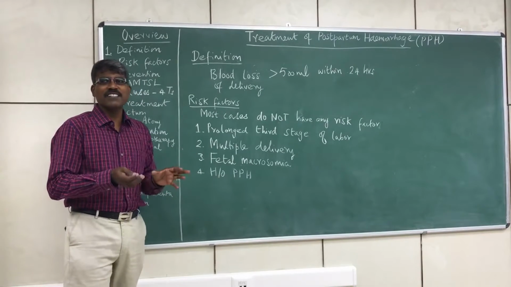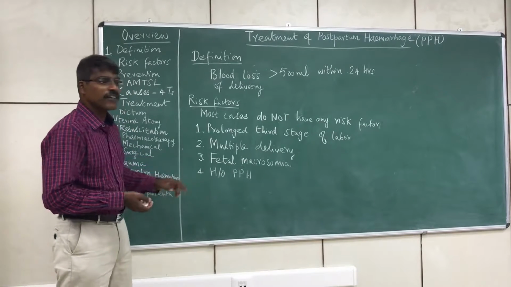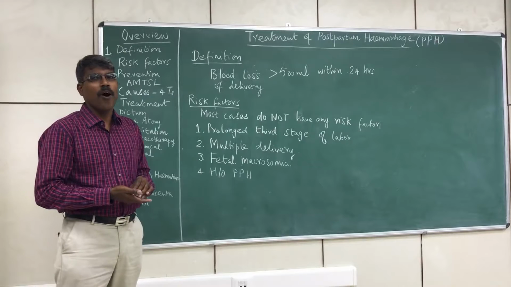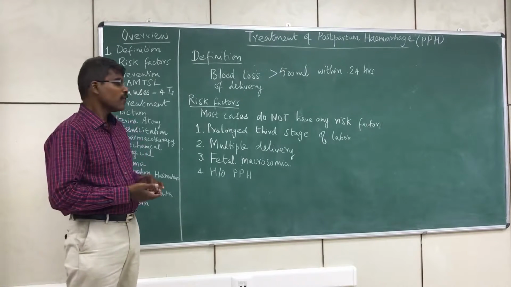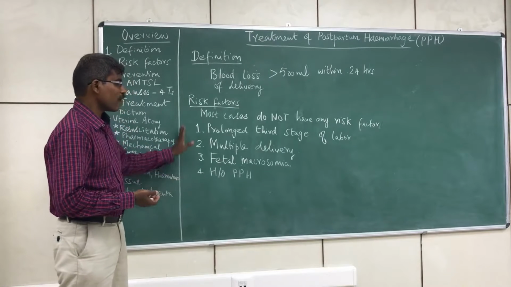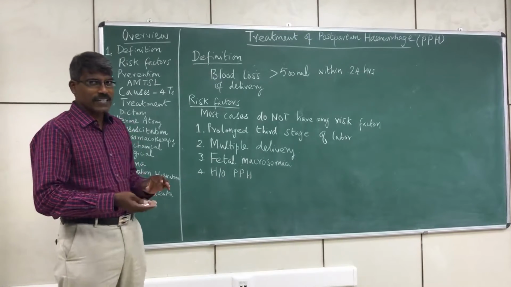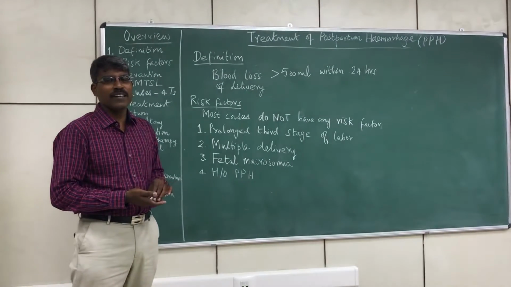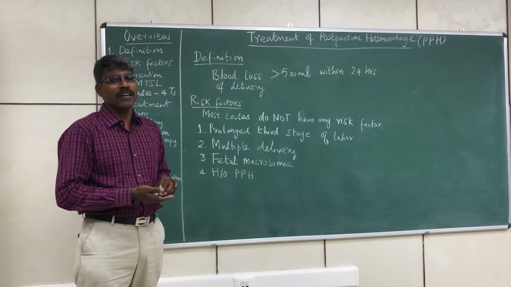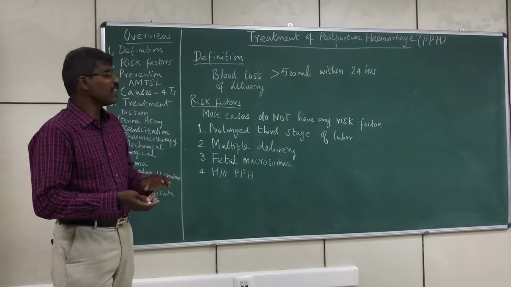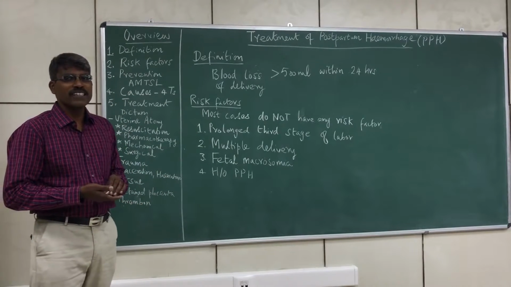Prolonged distension of the uterus can lead to atony, in that way fetal macrosomia, and previous history of postpartum hemorrhage are known risk factors. Now what is the implication of this? People having these risk factors are advised to undergo their delivery in centers which have measures for resuscitation with blood transfusion.